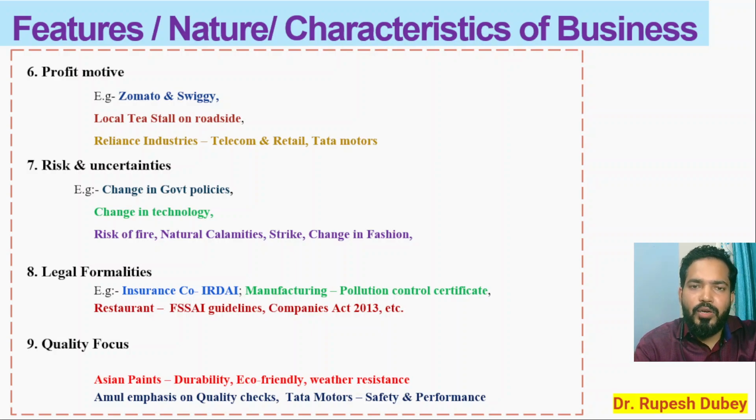Then you have Amul company. They have the multiple quality checkpoints on every process, on every stage of their production and process, even packaging, even collecting the milk from the farmer. They have the quality check at the time of process, at the time of packaging. Tata Motors, they focus on the quality of safety of their car owner and the performance of the car।